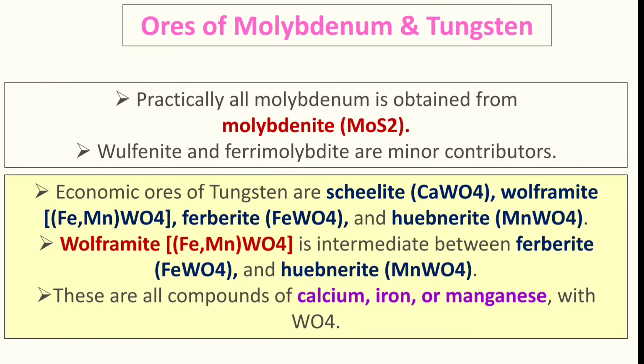And if we talk about tungsten, one of the most important minerals is scheelite. Scheelite's formula is CaWO4. Okay, wolframite is (Fe,Mn)WO4.